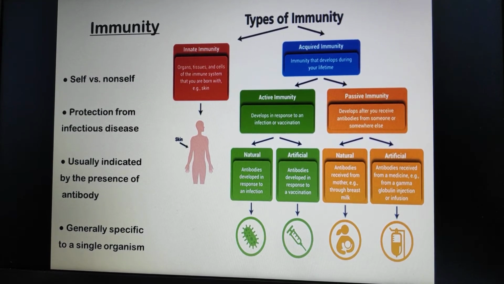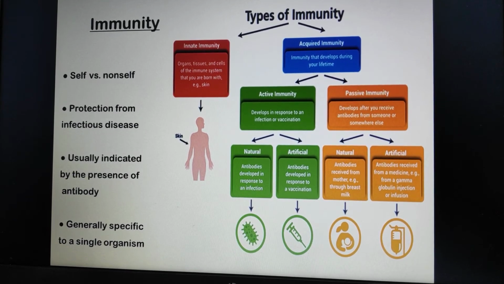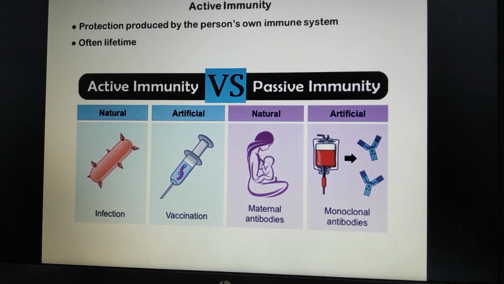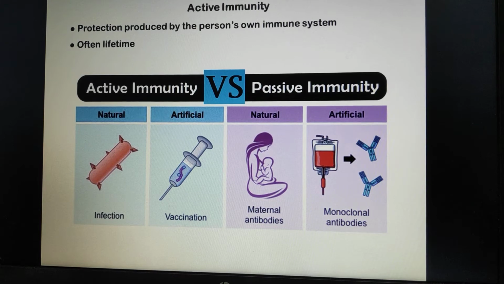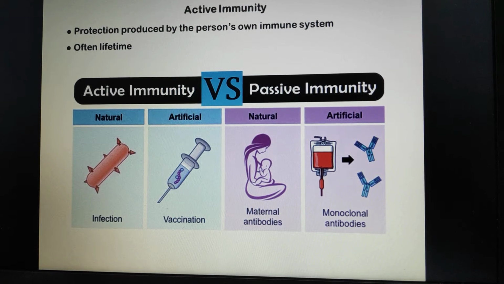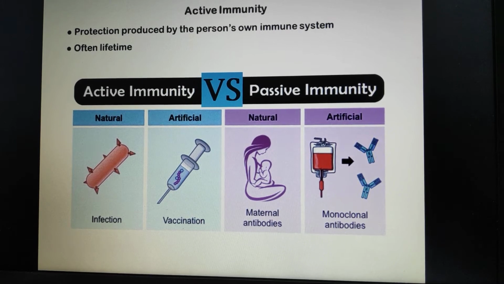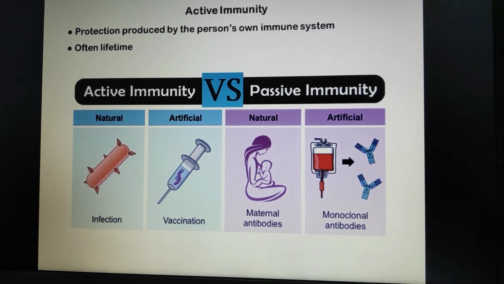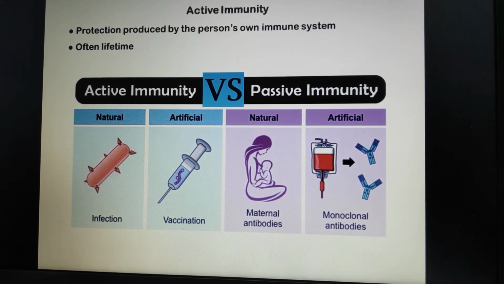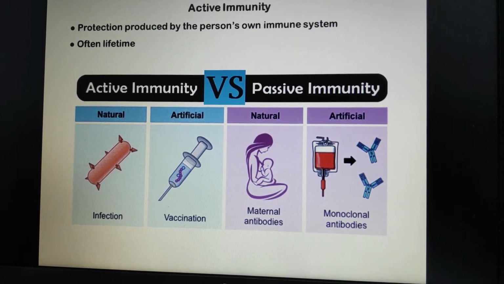Immunity is generally specific to a single organism or the group of closely related organisms. There are two basic mechanisms for acquiring immunity: active or passive. Active immunity is the protection that is produced by the person's own immune system. This type of immunity usually lasts for many years, often during a lifetime. Passive immunity is the protection by products produced by animal or human and transferred to another human, usually by injection. Passive immunity often provides protection, but this protection disappears with time, usually within a few weeks or months.